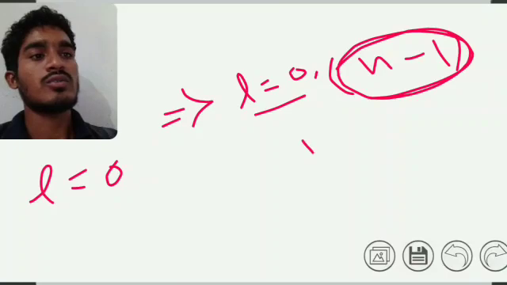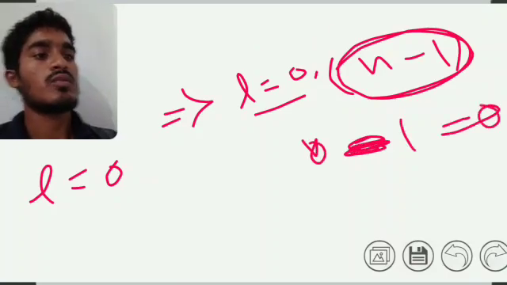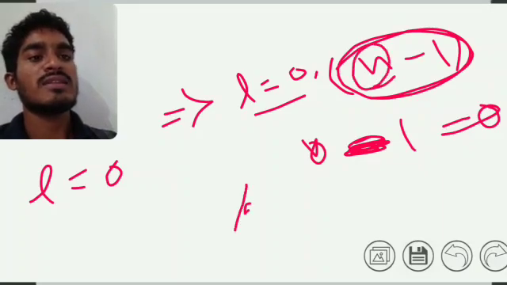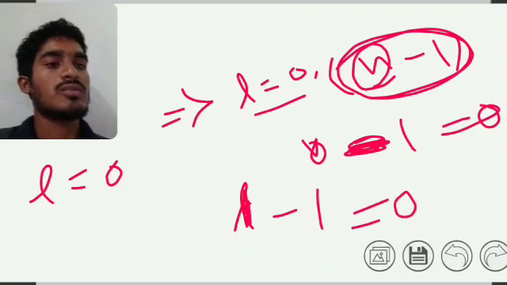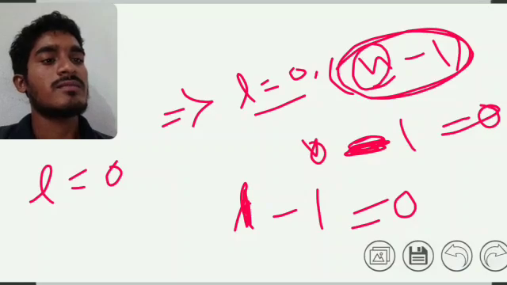So we apply this formula and add values. If n is equal to 1, then 1 minus 1 is equal to 0. So for this value we get 0 for the azimuthal, that is angular momentum, quantum number.